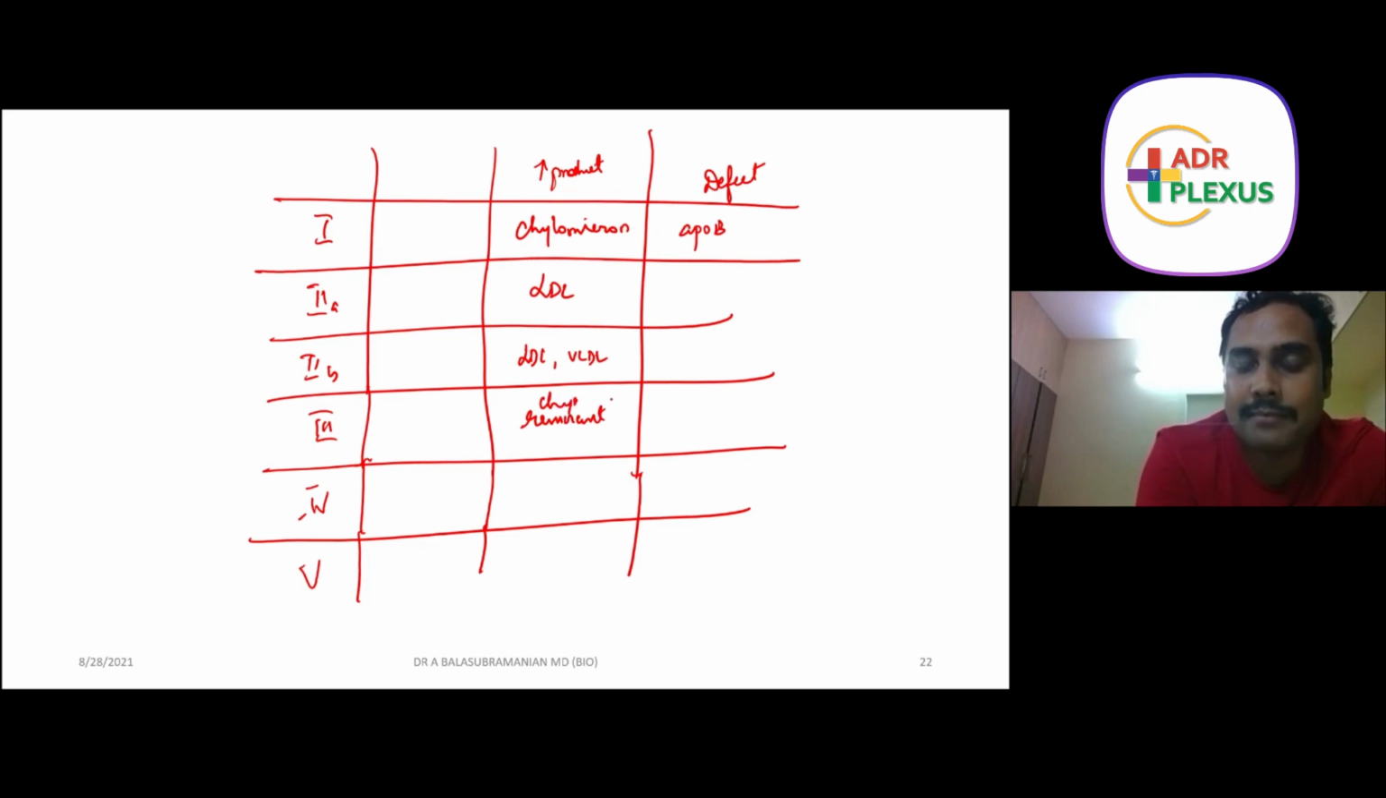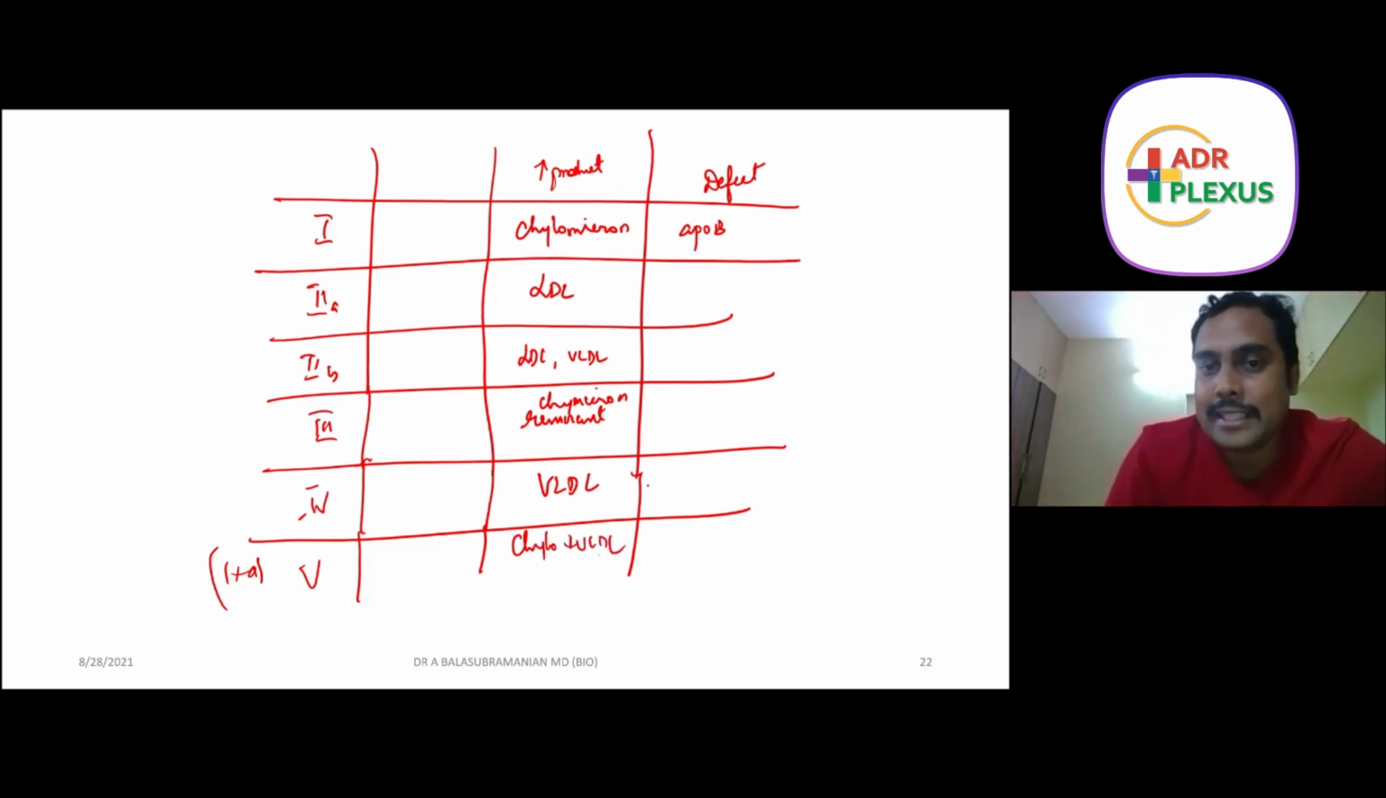So the names are always associated like this. Okay, I'm just writing it, I will explain this. So in type 4, it is VLDL. Okay, so type 5 is nothing but type 1 plus 4. So now we can easily write chylomicron plus VLDL. That's also a problem.